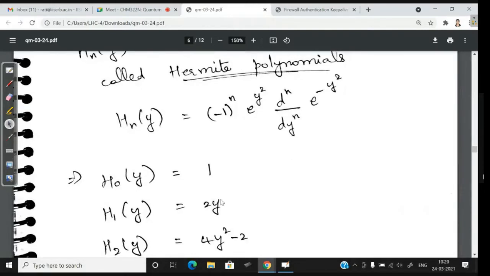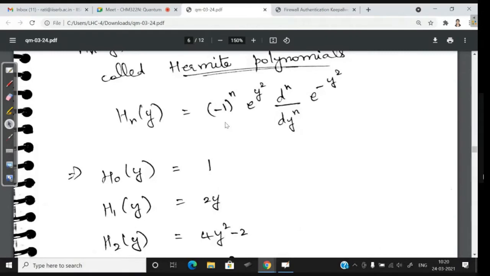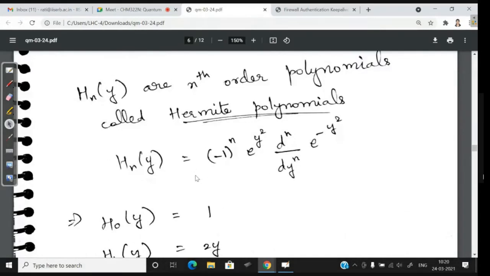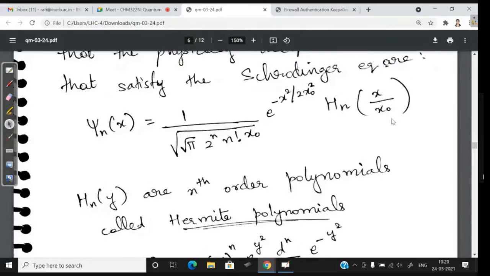If you do those calculations, you can derive H naught, H1, H2, H3, etc. You are going to get these values. H naught of y will be 1, H1 of y will be 2y, H2 of y will be 4y square minus 2, and so on. This is what you have to substitute here, and you will get the complete wave function.